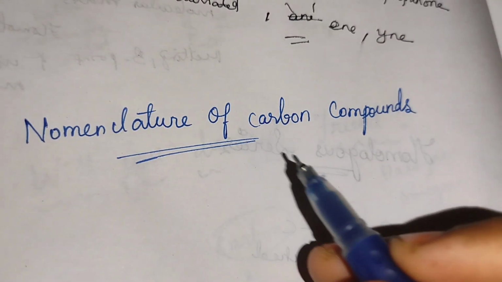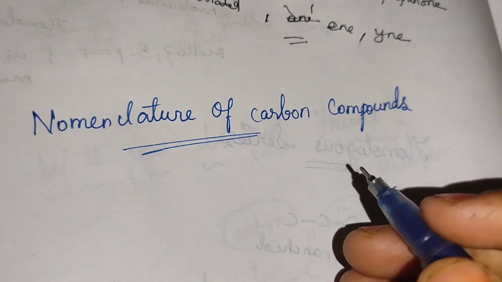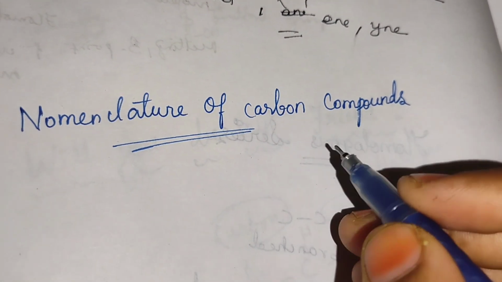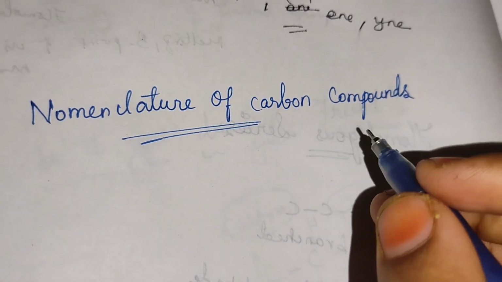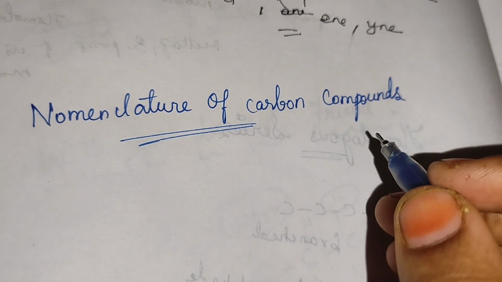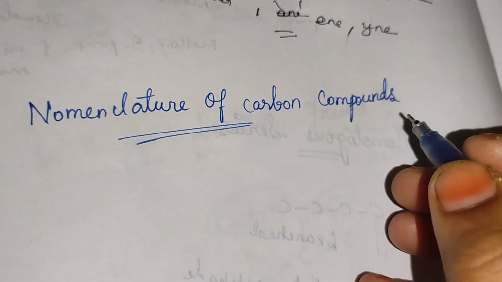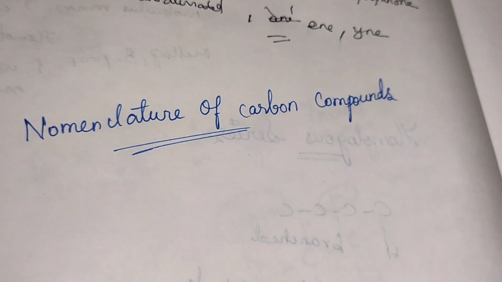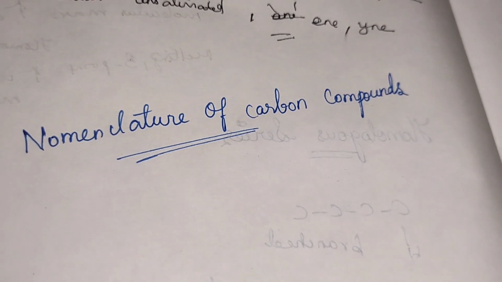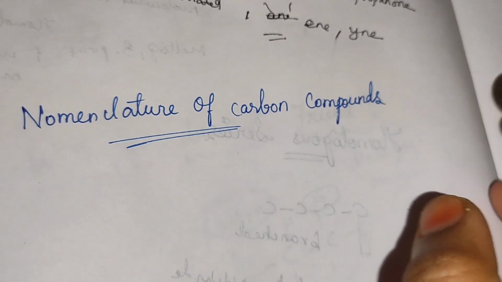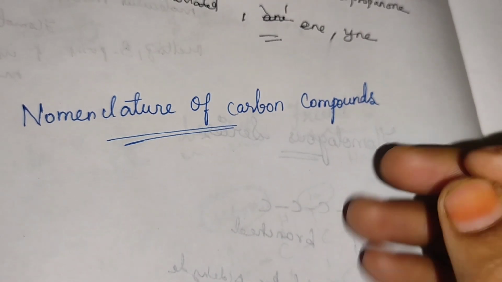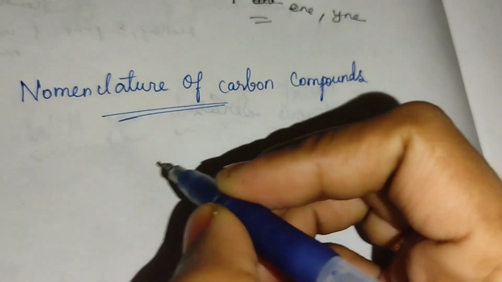And now, nomenclature of carbon compounds. What is nomenclature? How we give the name for these carbon compounds. That only we are going to see. And this name will be where it is present, in the prefix or in the suffix. That and all we are going to see. Four important points will be present in the nomenclature of carbon compounds.